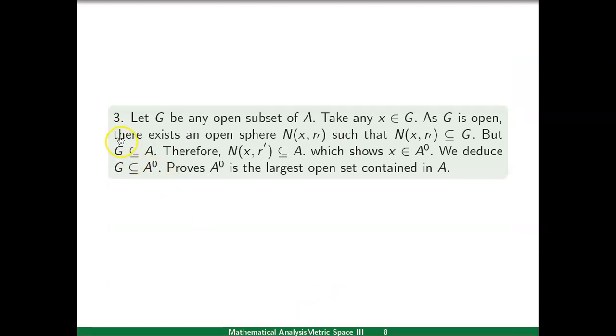Further, in part 3 of this theorem, we will prove that A interior is the largest open set contained in A. In the second part, we have proved that A interior is open.